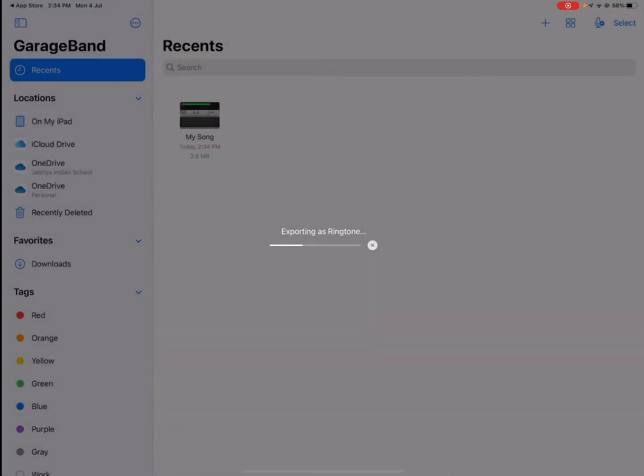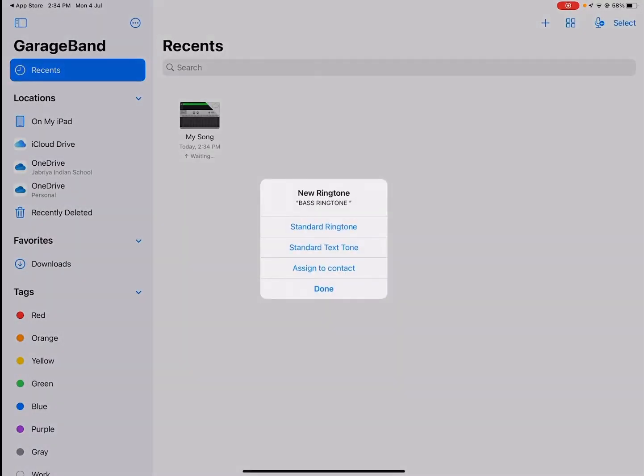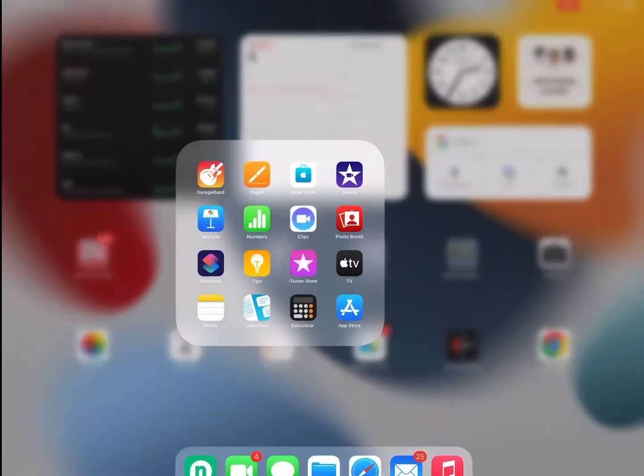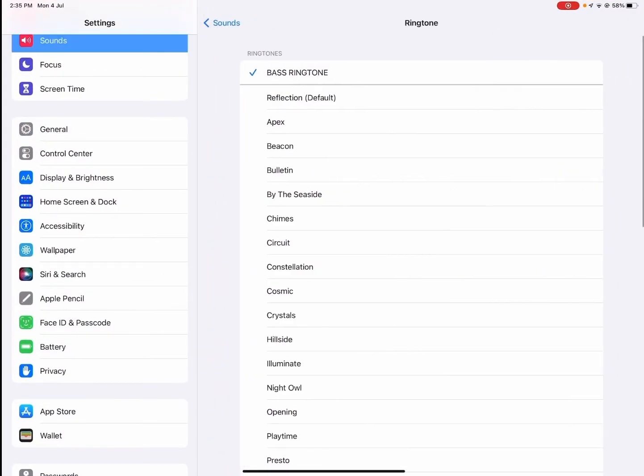Wait until it loads, and you'll press use sound as. You can use it assigned to contact. Click the contact you want, and then it will ring as the contact. So you'll press standard ringtone. Go back to the settings. Go to the sound. This is the bass ringtone,